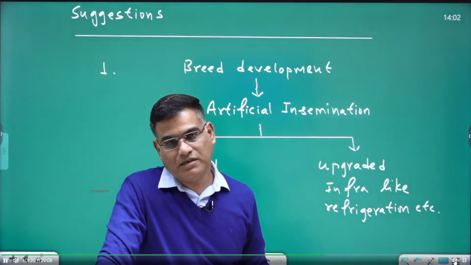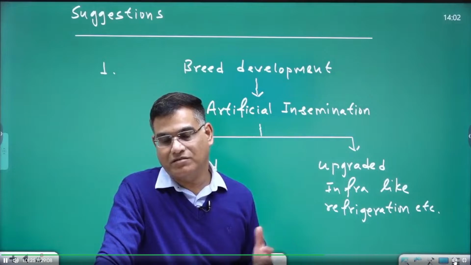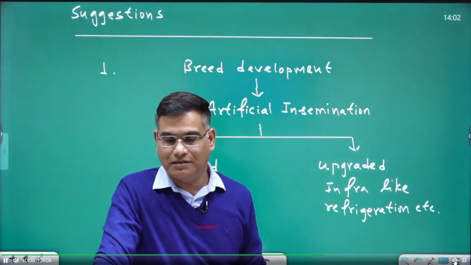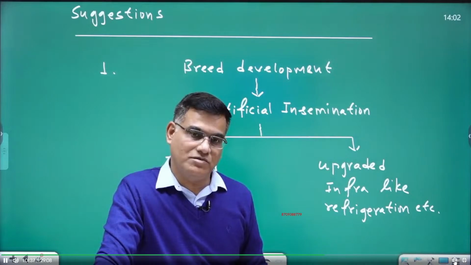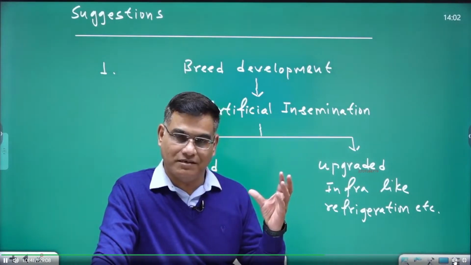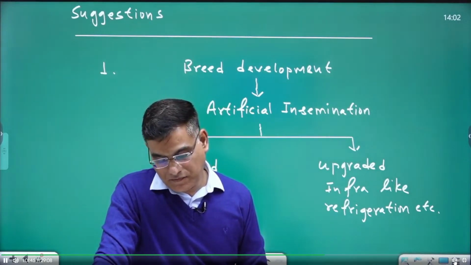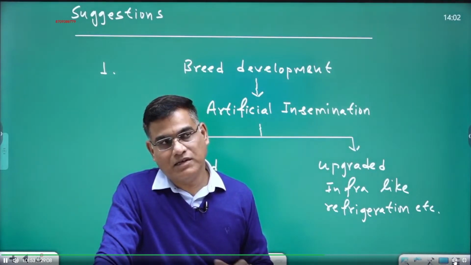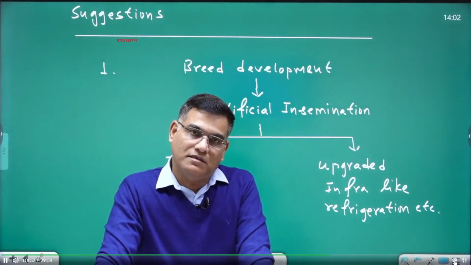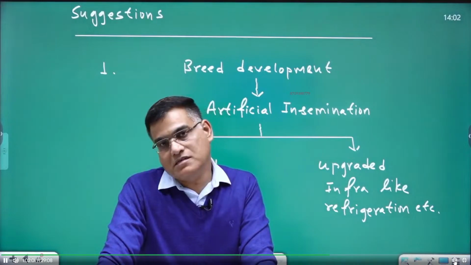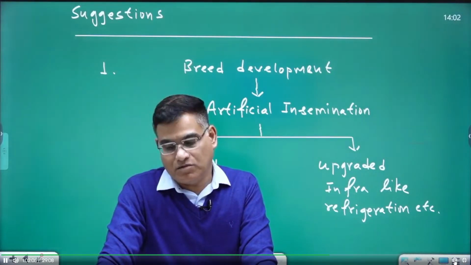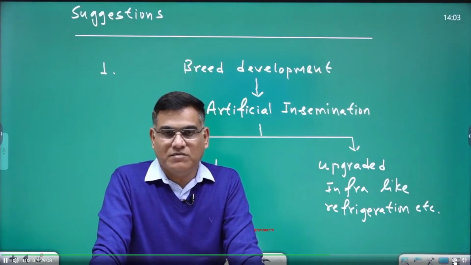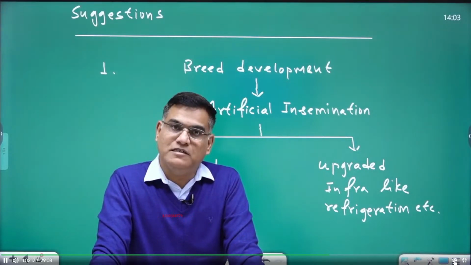Most probably, you might have heard about a breed called Murrah in buffaloes, like Rathi, Murrah, like these. I'm not talking about cows. In buffalo, we often talk about Murrah. And one day, I read in the newspaper that one person in Haryana or somewhere had a male buffalo named Yuvraj. In one auction, the bidding for Yuvraj reached rupees 7 crore. Yuvraj was nothing but a male buffalo, and his bidding reached rupees 7 crore.